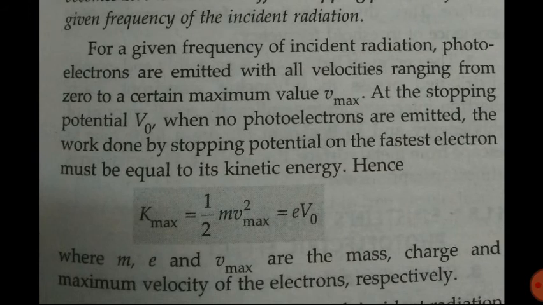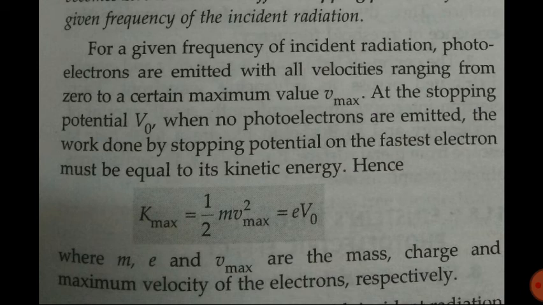Okay, now let's move ahead. For a given frequency of incident radiation, photoelectrons are emitted with all velocities ranging from 0 to a certain maximum value Vmax. At the stopping potential V naught, when no photoelectrons are emitted, the work done by stopping potential on the fastest electron must be equal to its kinetic energy. I hope you all have understood what is written there.